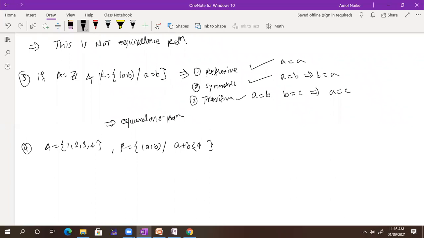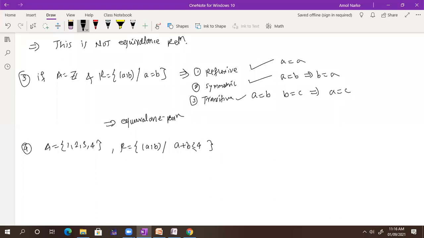Whether this relation is an equivalence relation. Why is it not? Because the condition that A plus B should always be less than or equal to 4 is not satisfied. Can you give me an example? Because my set is 1, 2, 3, 4.